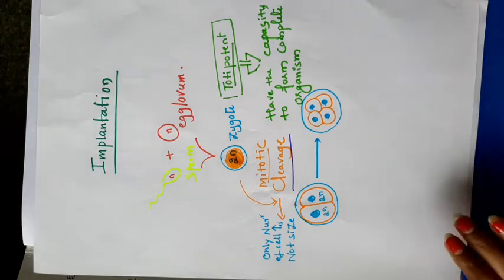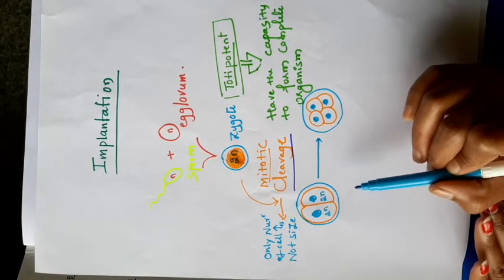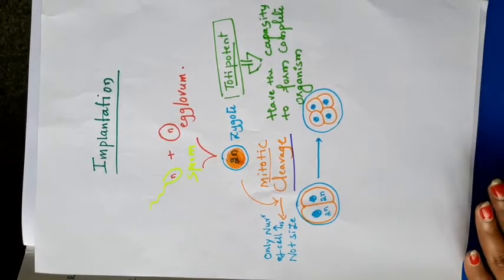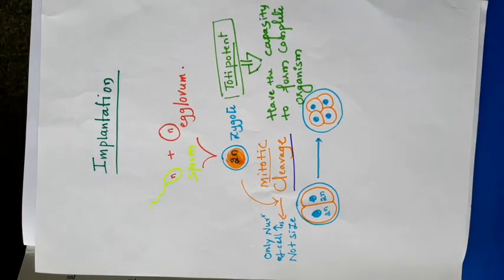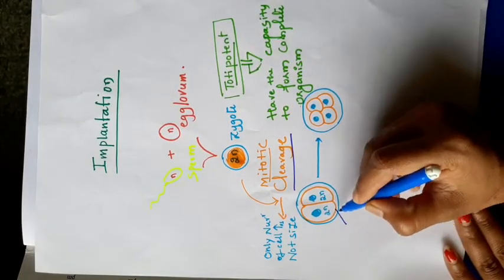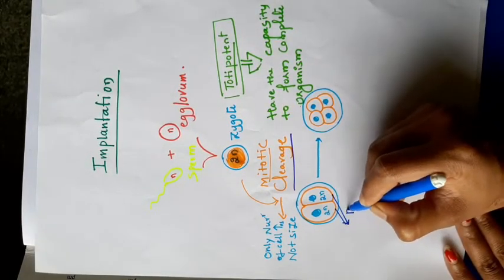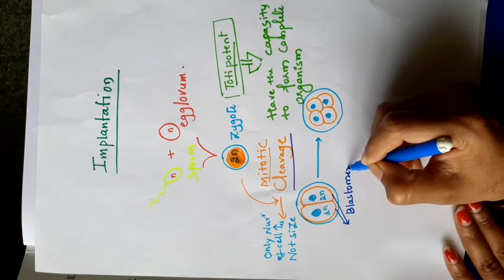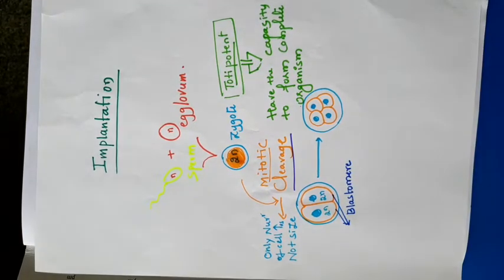The cells which are formed by the cleavage are called blastomeres. These are the cells formed by the cleavage inside the zygote.